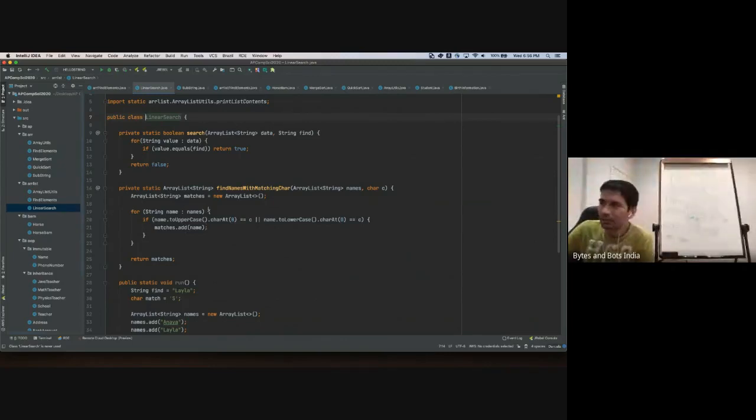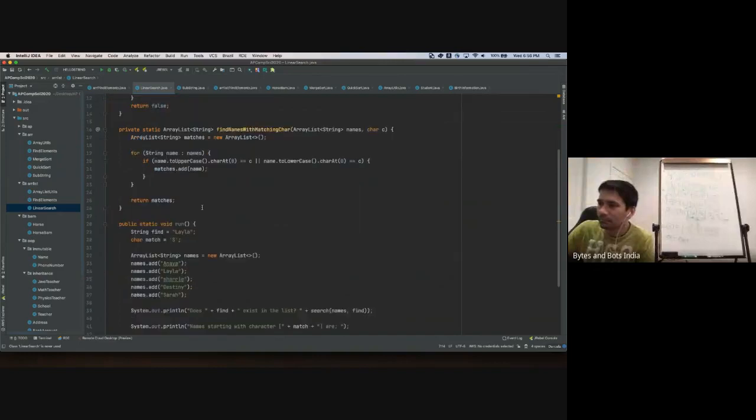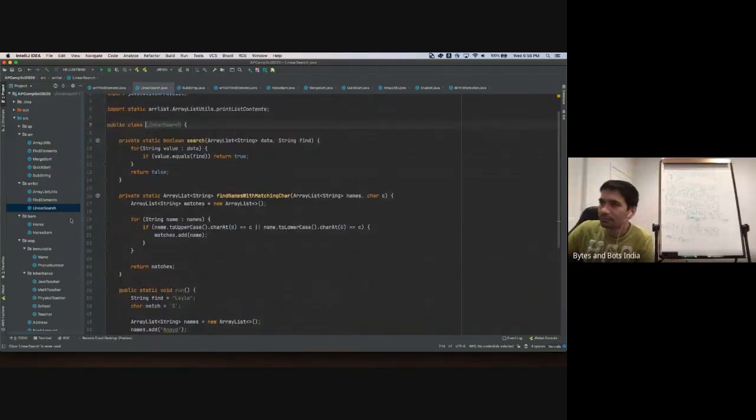All right. So this was kind of a linear search, which is we have a data set and we just go from one end to another end and keep finding elements. It's kind of a brute force. So now let's look at another neat way of finding elements. It's called the binary search.